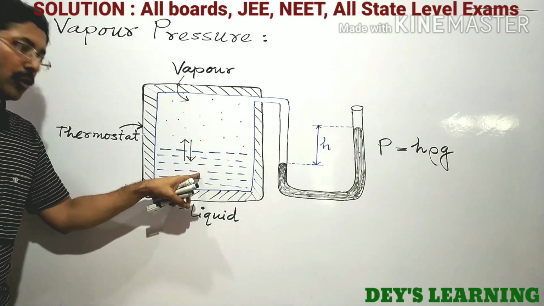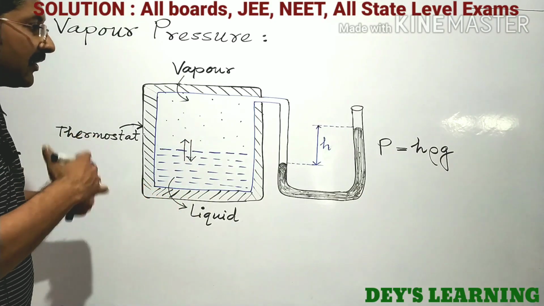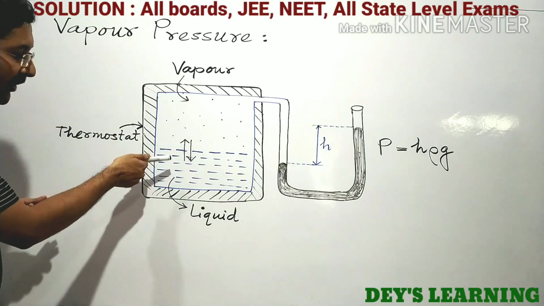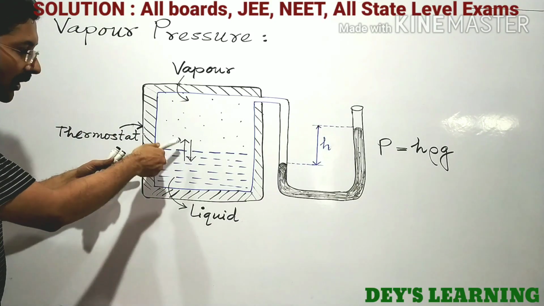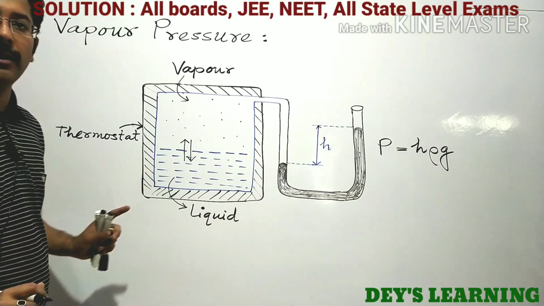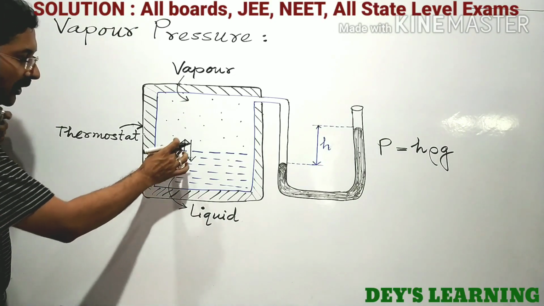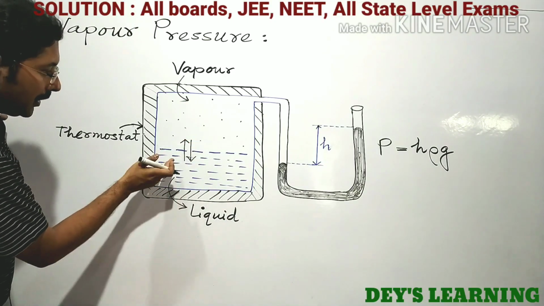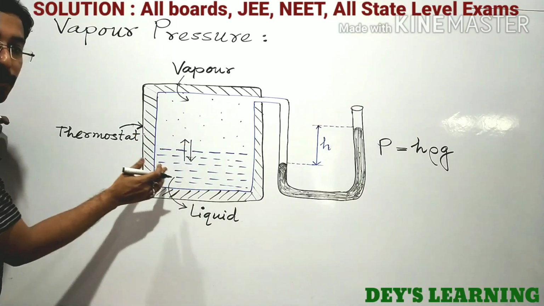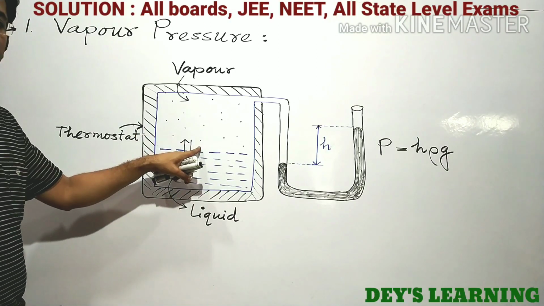এই ঘটনাটাকে ঘনীভবন বলে. And a time will come when the rate of evaporation and the rate of condensation will be equal. একটা সময় আসবে যখন এই বাষ্পায়ন এবং ঘনীভবন দুটো সমান হারে চলতে থাকবে.